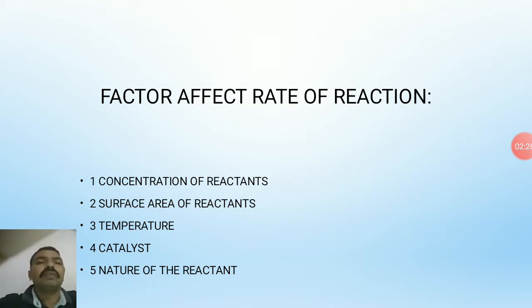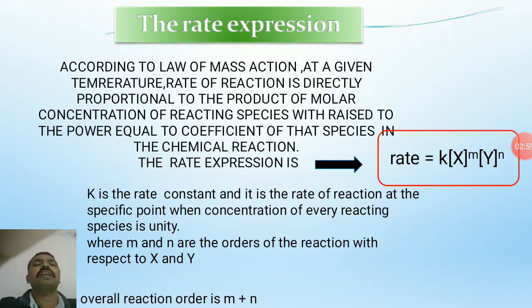What are the different factors which affect the rate of reactions? First factor is the concentration of the reactant. Second is the surface area of the reactant. On increasing the surface area of the reactant, the rate of reaction increases. Third, temperature. On increasing the temperature, the rate of reaction also increases. Fourth factor, catalyst. In the presence of a catalyst, the activation energy barrier decreases, that means the rate of reaction also increases. And the last factor is the nature of the reactant.